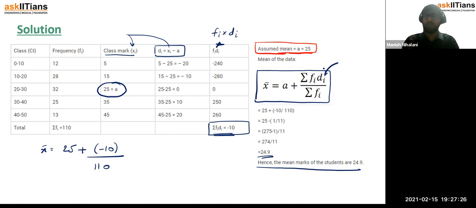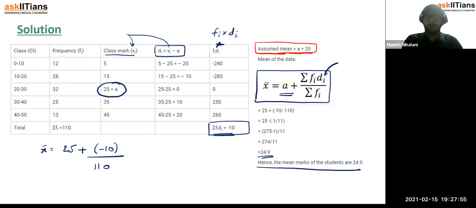These are the deviations from which we had subtracted the assumed mean every time. Every time we had subtracted a from these deviations. So in the end, after calculating the mean, we need to add that assumed mean, na? Because now this mean is with the deviations. So to get the final answer with the real data, you need to add that assumed mean. That is the true understanding of this formula. I hope this is clear.